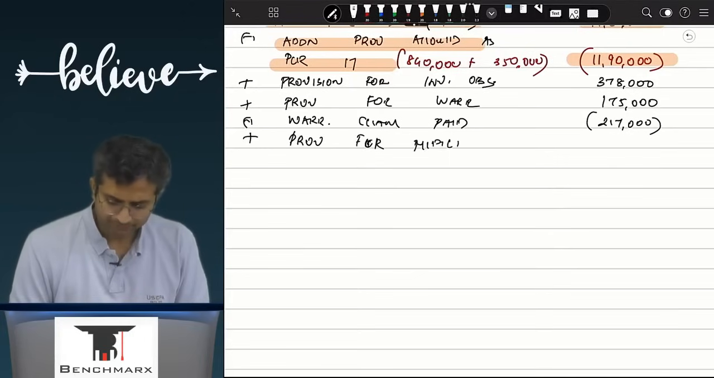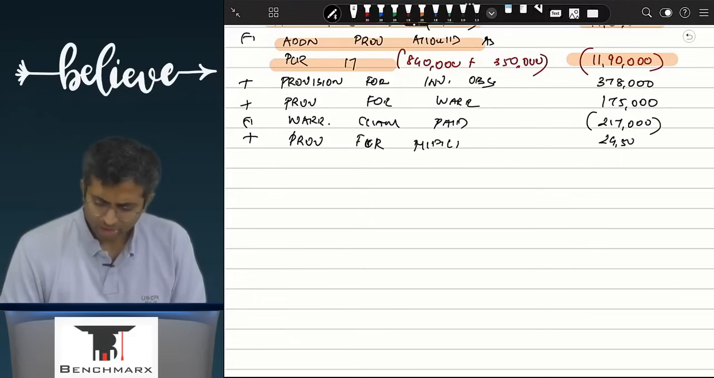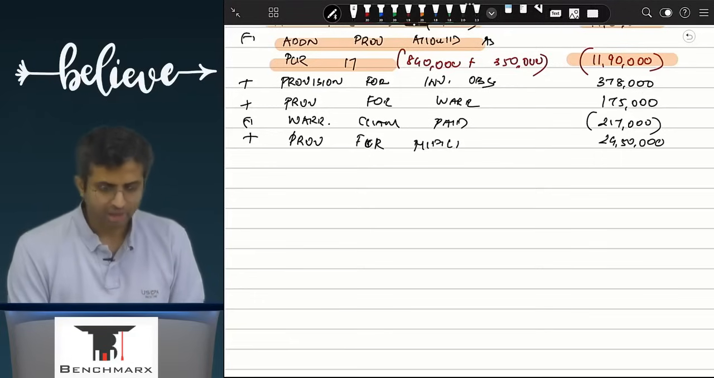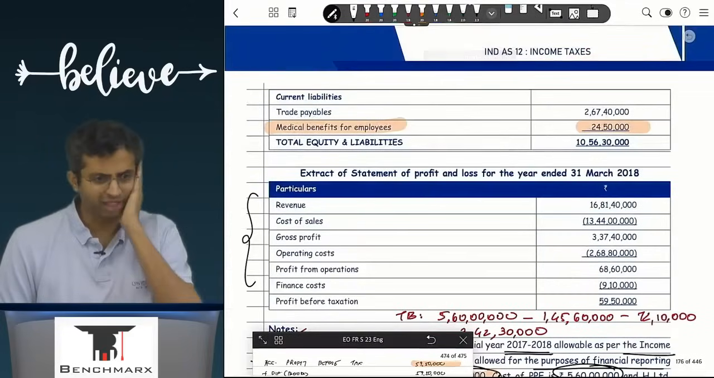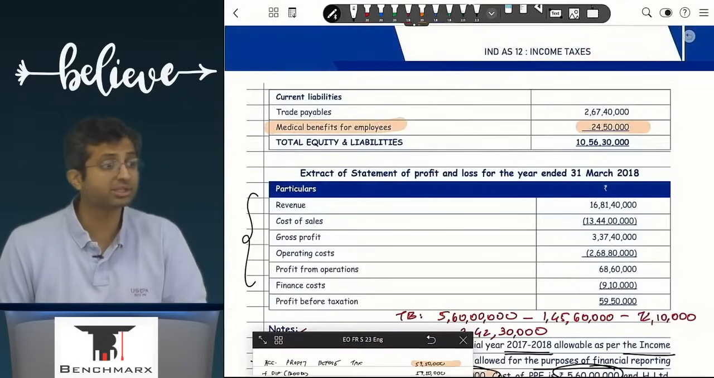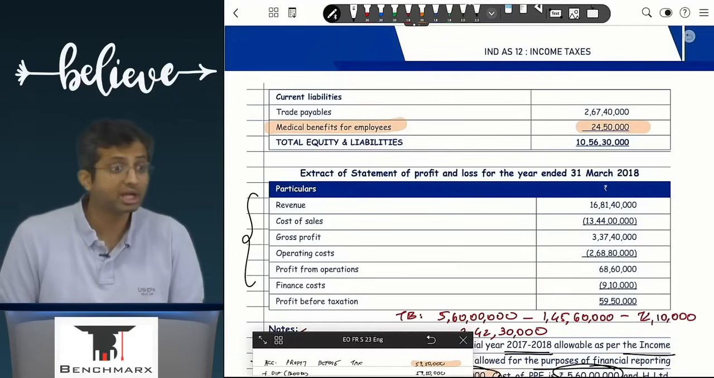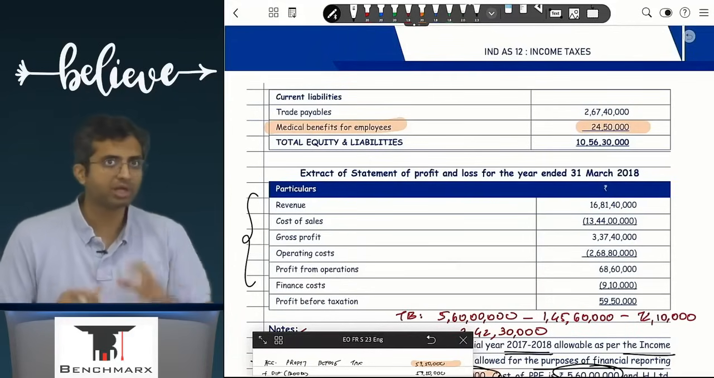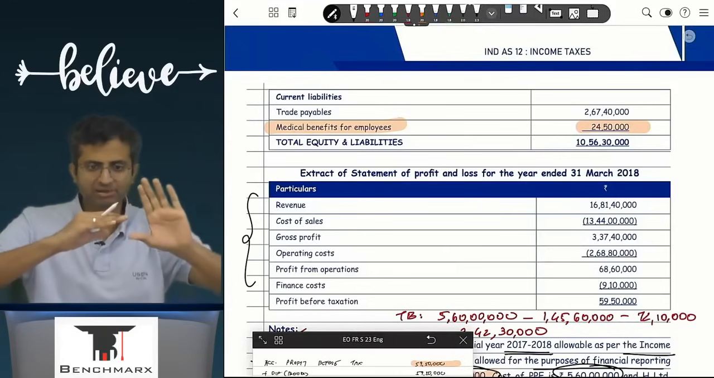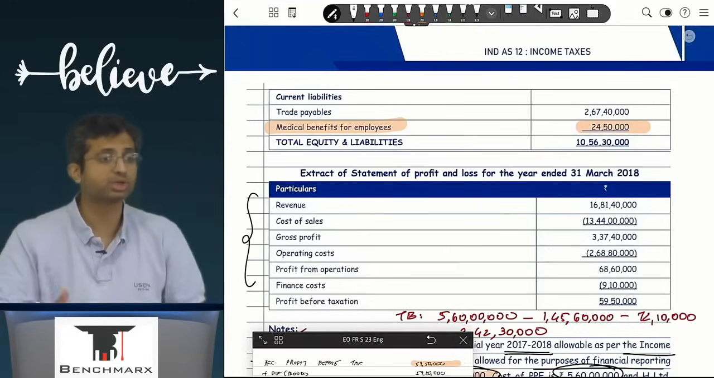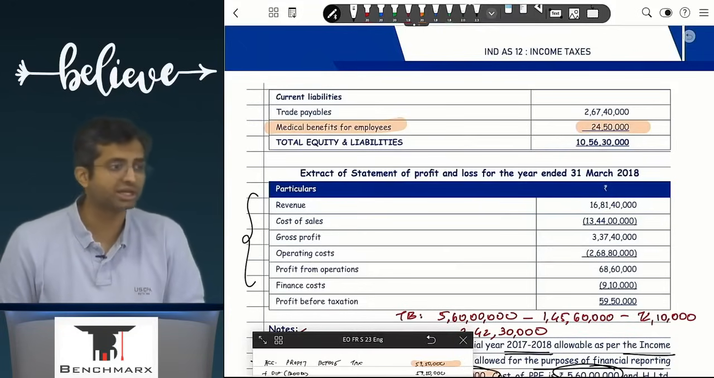How much is that? 24,50. If I look at my carrying value, it is the balance sheet value of the liability. This is 24,50. What is the tax base? 0. Because no entry has come in the tax balance sheet. And hence the difference is 24,50,000. Provision having a carrying value which is greater, answer is opposite. So this will create an asset, a DTA at the rate of 32%.